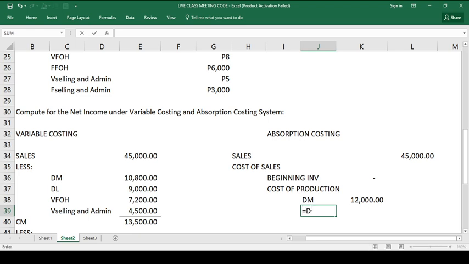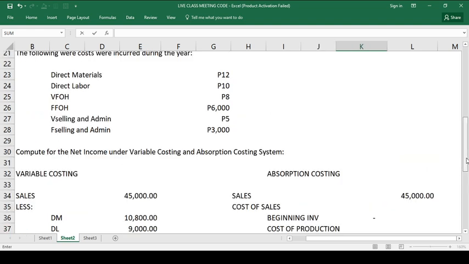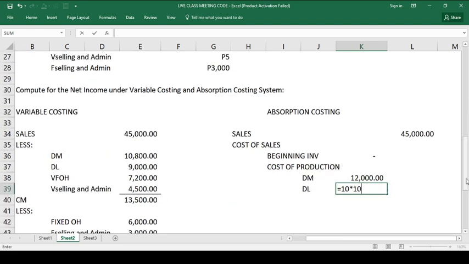Then we have the direct labor. Okay, direct labor, and then at its normal capacity mo rin siya i-multiply, that is 10 multiply by 1,000 kasi 1,000 po ang na-produce, okay, yung na-manufacture. We have the variable factory overhead, same din yung igagawa natin, which is at the cost per unit is 8.